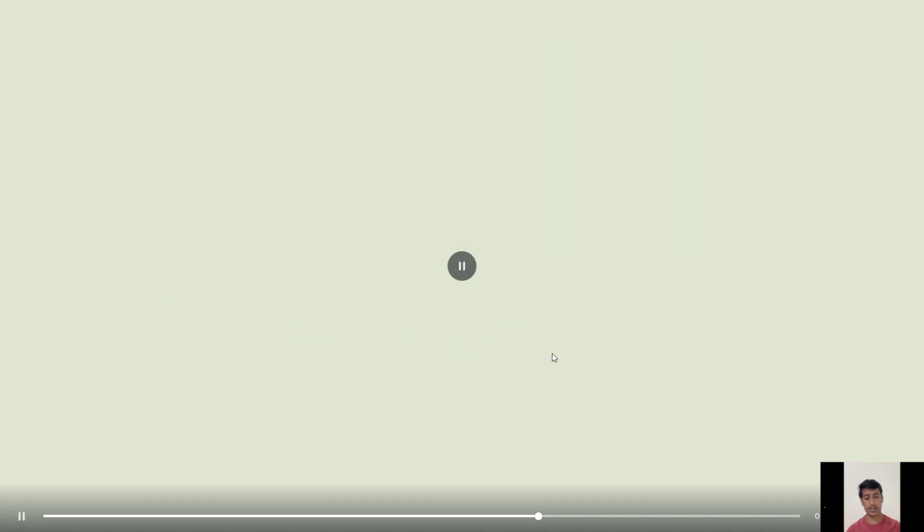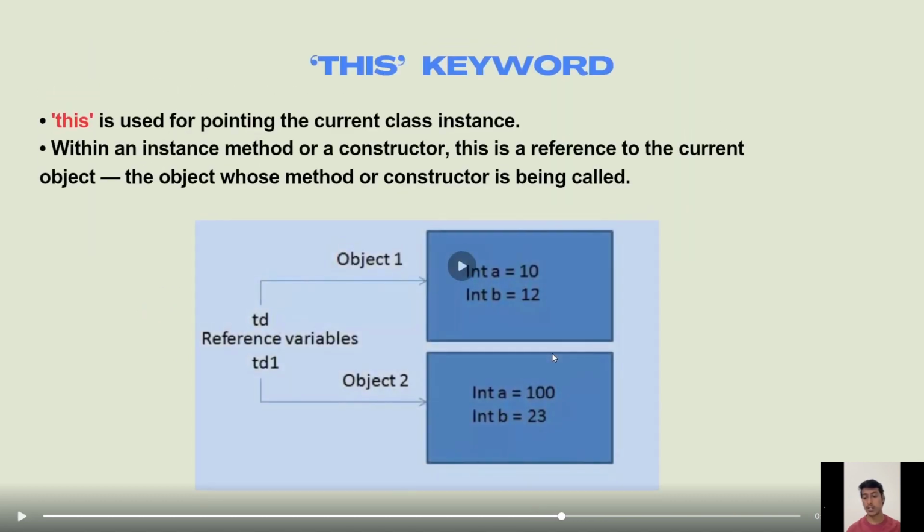Next we will move to the this keyword. The this keyword is used to point to the current class instance. Within an instance method or constructor, this is a reference to the current object, the object whose method or constructor is being used. Here is a diagram I have shown with object 1 and object 2. In object 1 I have saved int a equal to 10, int b equal to 12, and in object 2 I have set int a equal to 100, int b equal to 23. And these are the reference variables, this is td1 and this is td2.